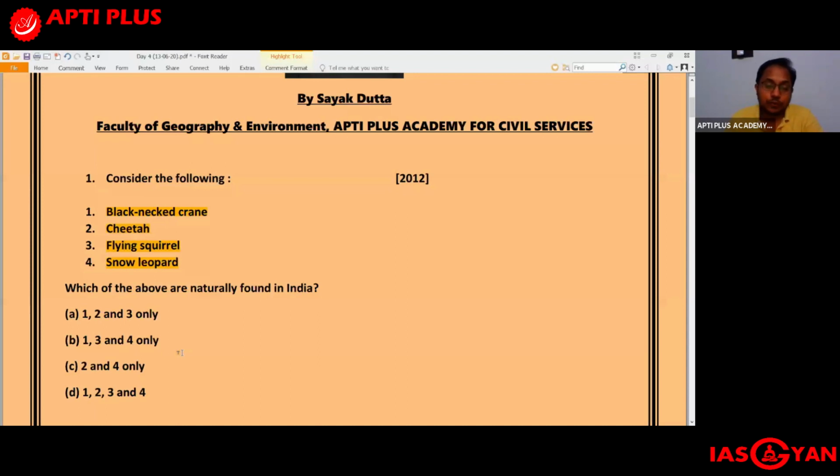This species will always be in the news, India's national animal, and hence it is very important that you study it: the method or technique of the tiger census, and the highlights of this year's results. These are very, very important. At the same time, you should be aware of the NTCA, the National Tiger Conservation Authority. You should also be aware of tiger reserves, which are managed on a core and buffer concept. And what are the various threats faced by the tiger, and so on.